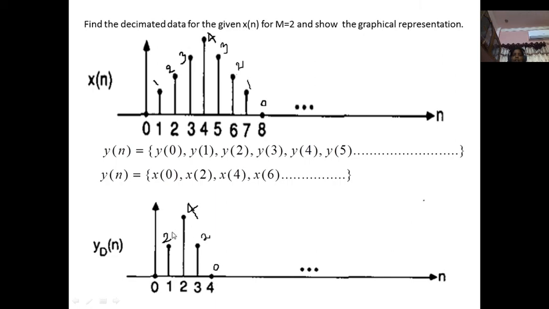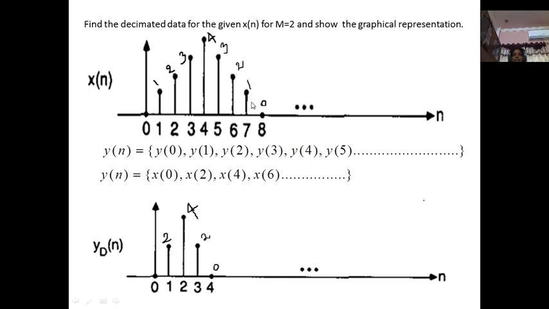Compare this decimated output with the input sequence. We get 0 amplitude, 2 amplitude; we missed 1, we missed this 3, we missed this 1. In this way we can conclude that decimation is nothing but the sampling rate being reduced. That means the number of samples within a given interval of time is reduced.